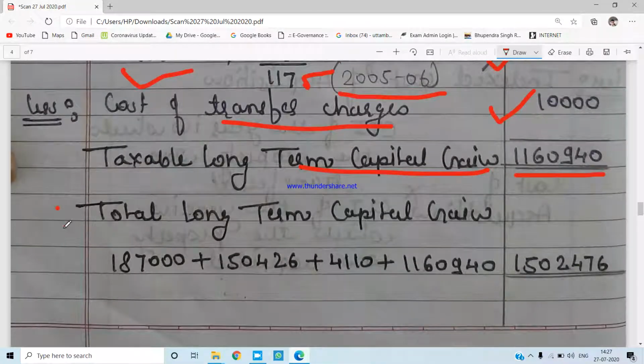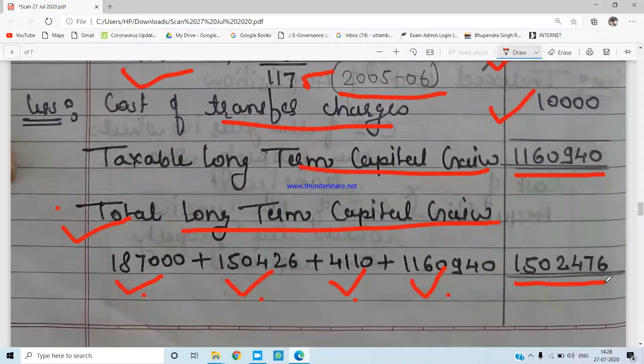Now let us calculate the total long-term capital gain of Mr. B. He had the residential house, then the shares of Yes Bank, shares of Reliance, and the jewellery. These are the capital gains which we have calculated individually for each asset. If you take the total of these 4, you will get the total long-term capital gain of Mr. B, that is total taxable long-term capital gain 15,02,476. Thank you.